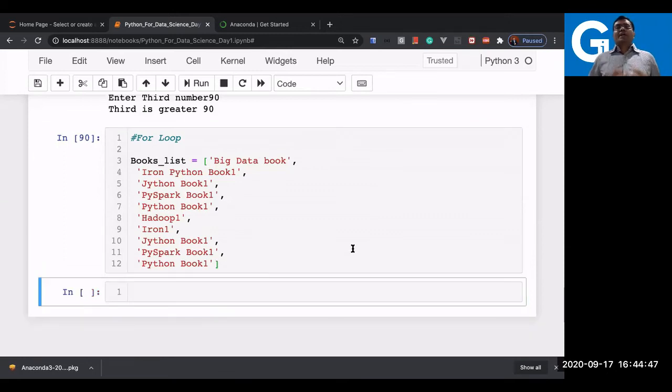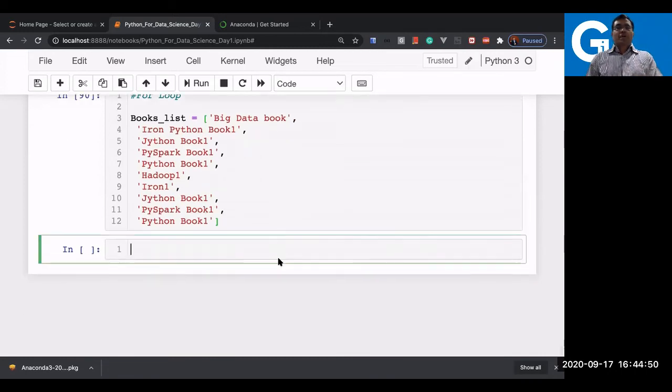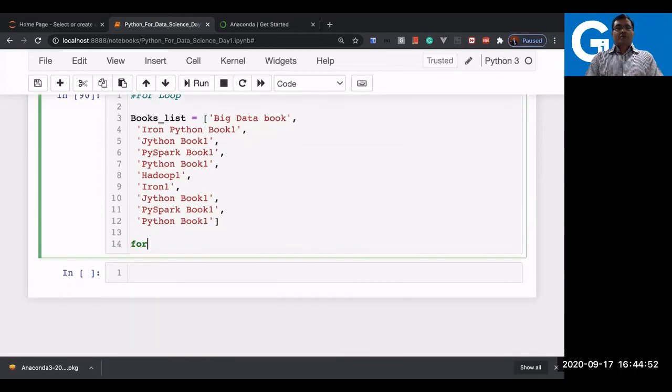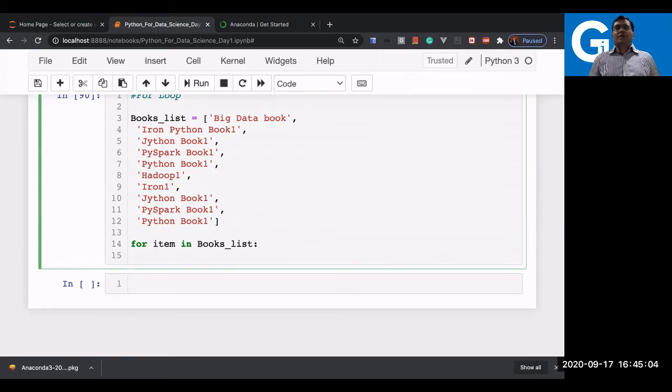Now, if you want to iterate this book using the for loop, you can do that by simply using the for here: for some item in books_list. Very simple. You don't require to say for i equal to 0, i less than or equal to something, and i plus plus or anything. You can take item, it is just any variable. You can have i also. Those guys who are very much familiar with i can use i also. It's just any variable from the book list. And let me do here, the list is iterable, and that's why you can simply iterate it by using the for loop here. Now print the item, see what happens.